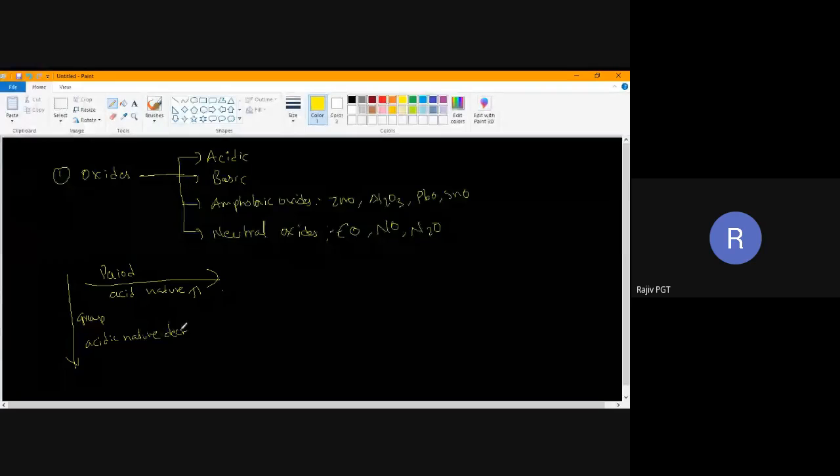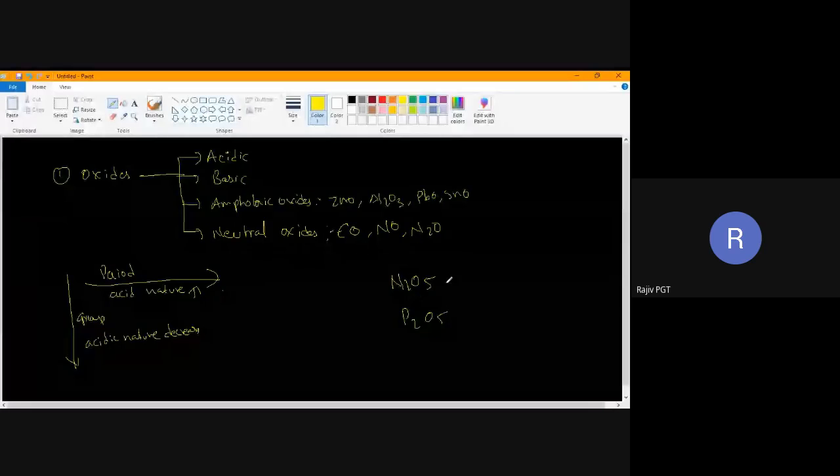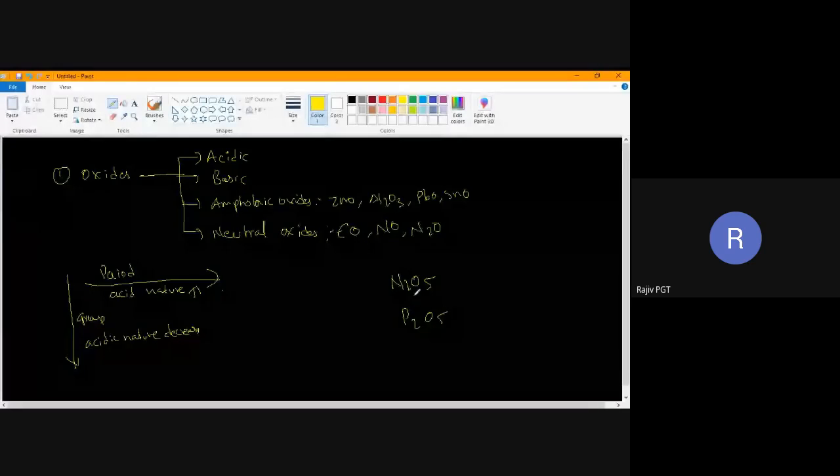Now I'll write two examples. Which is more acidic in nature, N2O5 or P2O5? N2O5 is more acidic than P2O5.